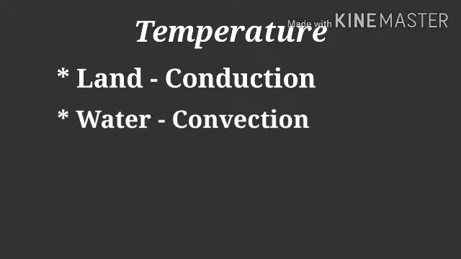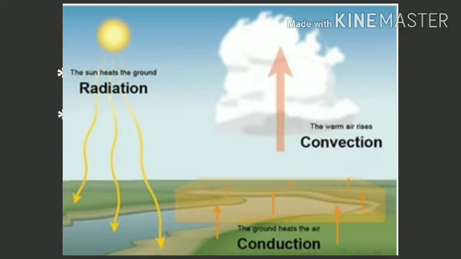The temperature variation occurs in water due to convection. What is convection? Contact of the atmosphere with these warm surfaces transfers thermal energy which then heats up the rest of the air through convection.